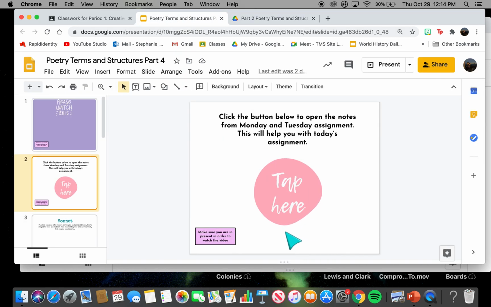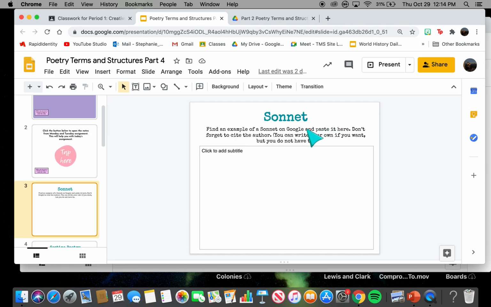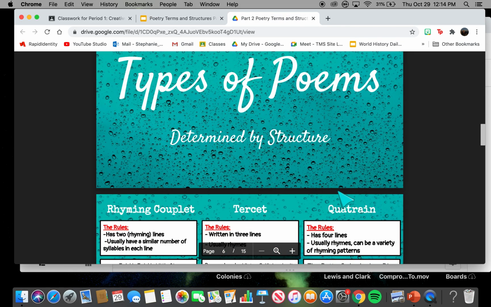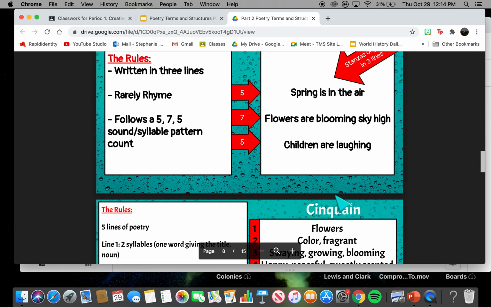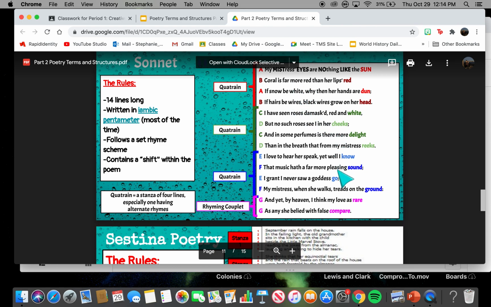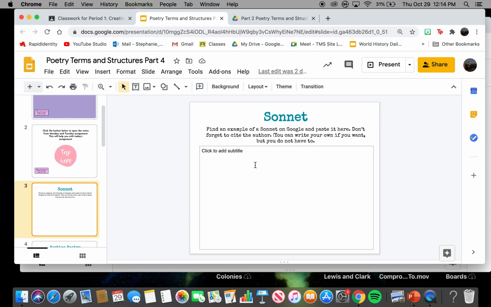So after I've clicked that, I'm going to go to the next one. So sonnet. You're going to find an example of a sonnet on Google and paste it here. Don't forget to cite the author. You can write in your own if you want, but you don't have to. Sonnets are pretty complicated. They're not something that people normally write in poetry, so I'm not going to make you come up with your own sonnet. I'm just going to have you find a sonnet on the internet, and you're going to copy and paste it. But make sure that you write your author. It is plagiarism if you don't cite an author, so make sure that you're citing an author.